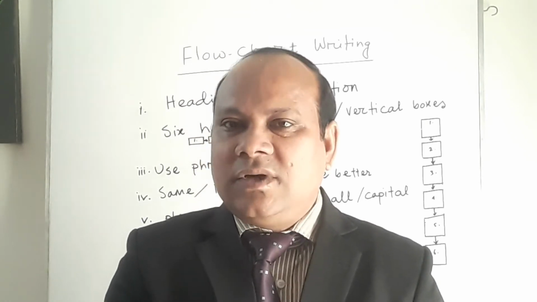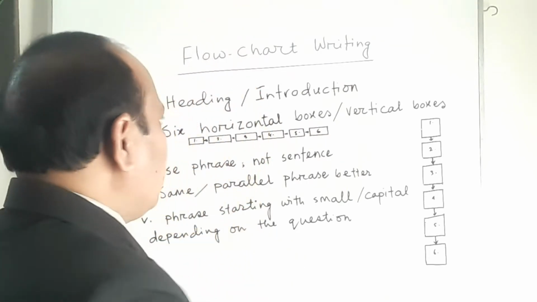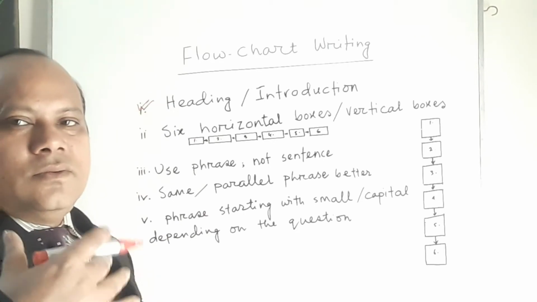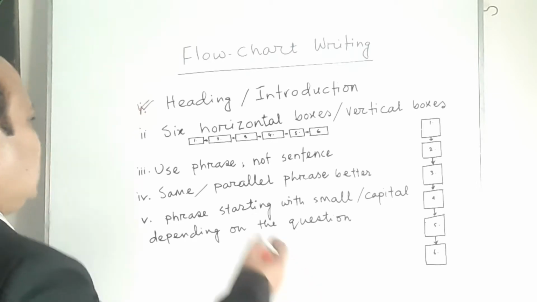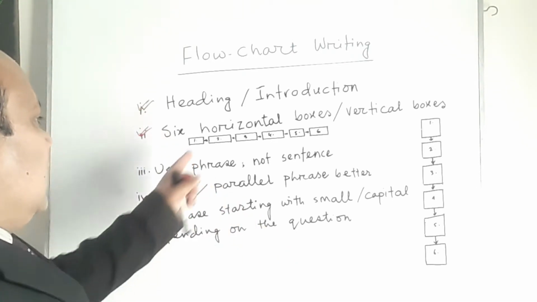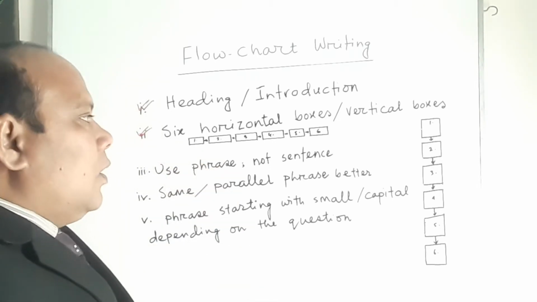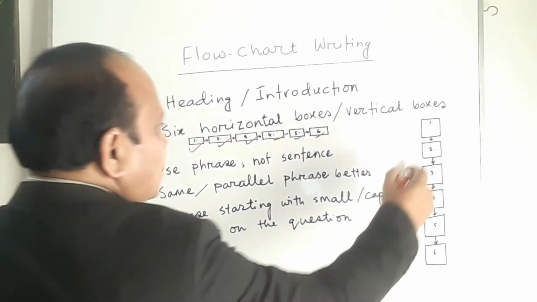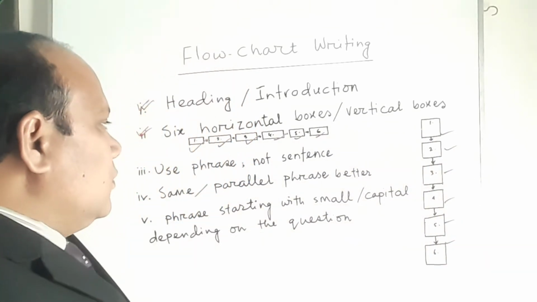Now look at the whiteboard. Here lie the techniques that you should follow. First one, heading or introduction. You are asked to write a heading or introduction in order to write a flowchart. Second one, 6 horizontal boxes or vertical boxes. It depends on you whether you write horizontal boxes or vertical boxes. These are the horizontal boxes and these are the vertical boxes. And it will totally depend on you.